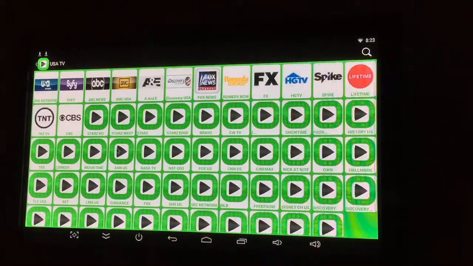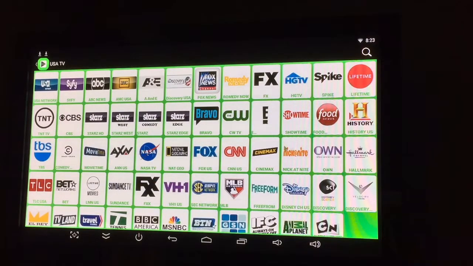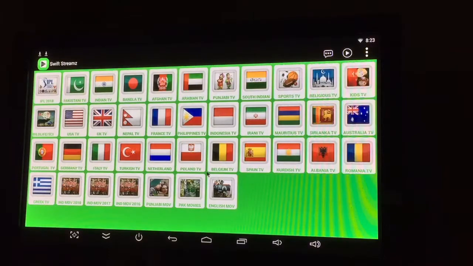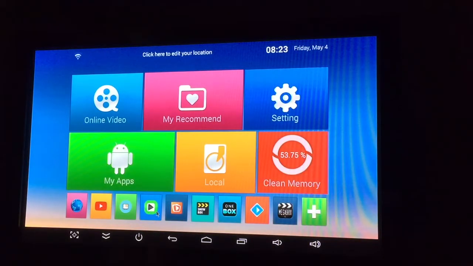USA TV. Now this gives all of the US TV channels, so National Geographic, A&E, Food, TLC, everything here. So it's cool. Check it out. Then there's TTV and Showbox. You know about Showbox and all. That all works.